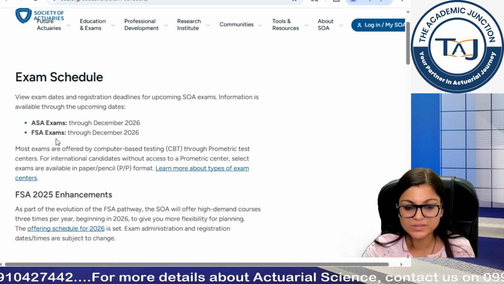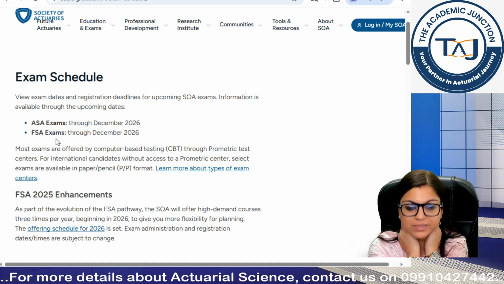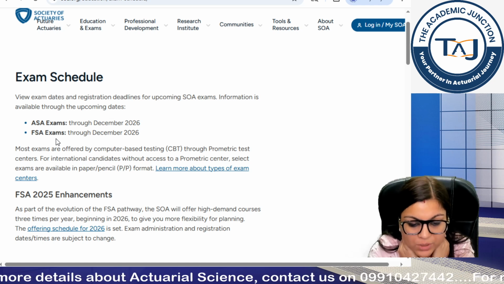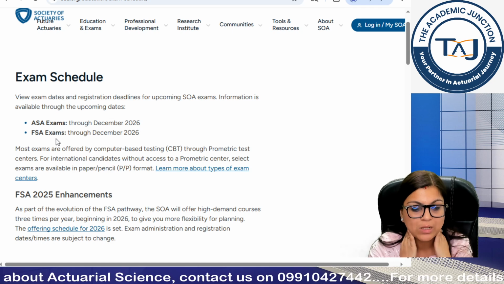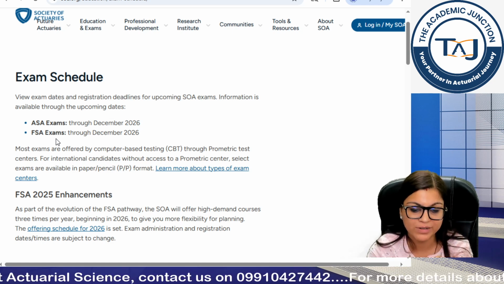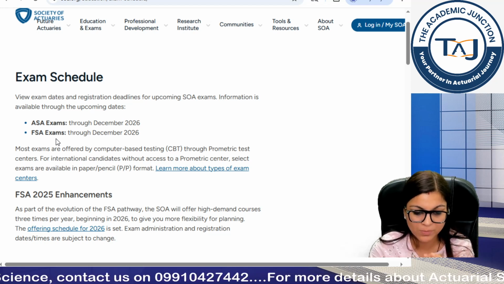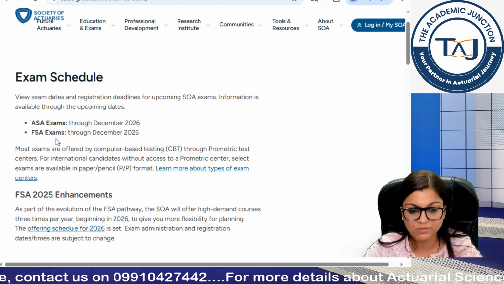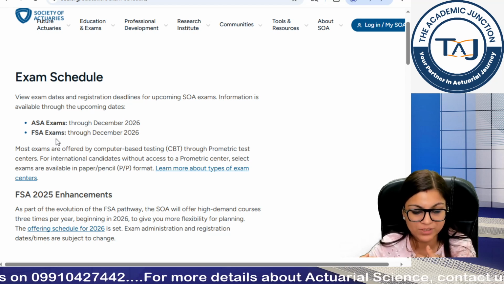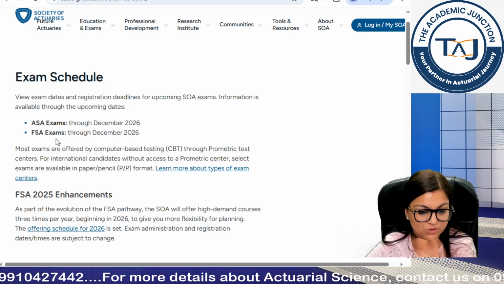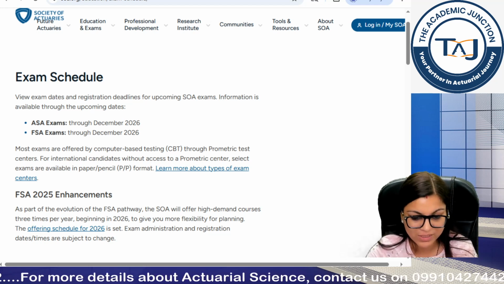So I hope this is now clear with respect to FM. The next session would be targeting time value of money, where we will be understanding tips and tricks on how to perform, first the concepts related to simple interest and compound interest, and then questions related to that. So it will go like this: first session for conceptual understanding, next session for its questions, and so on. So okay, with this we can wrap up for the day.